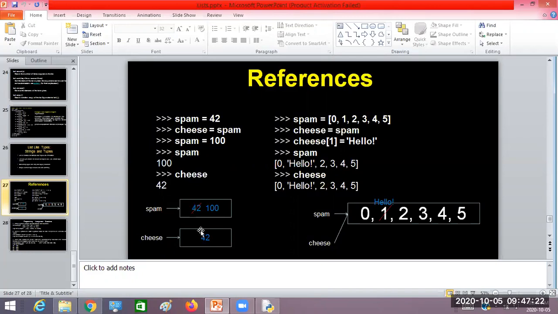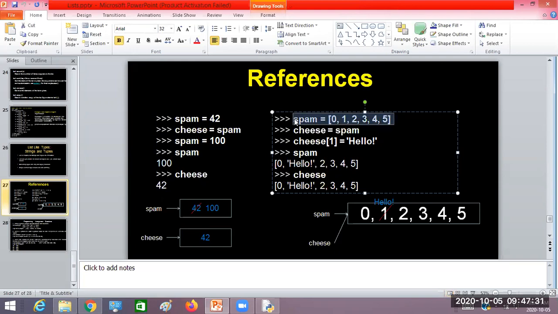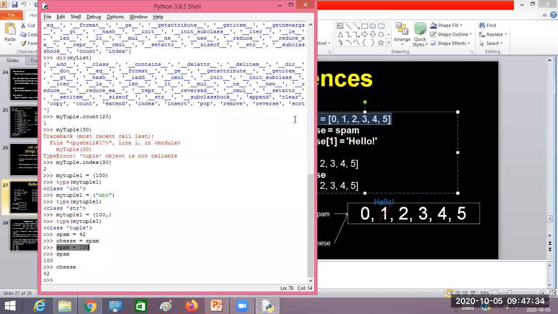But what happens with the list or even with the tuple? What happens with the list or tuple? Try to understand that now. Okay, so look here. I'm going to create a list now.